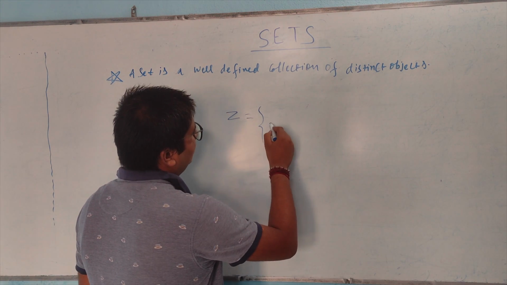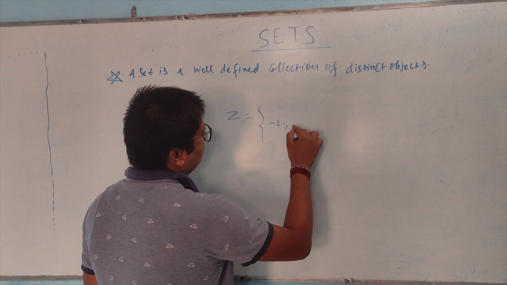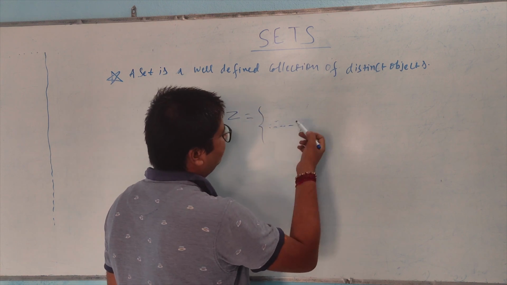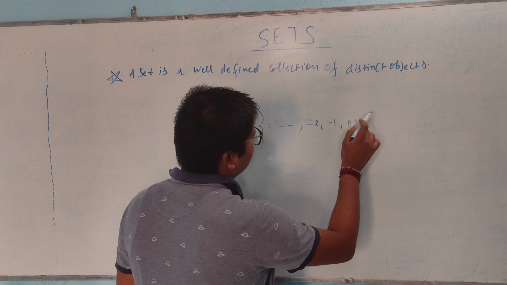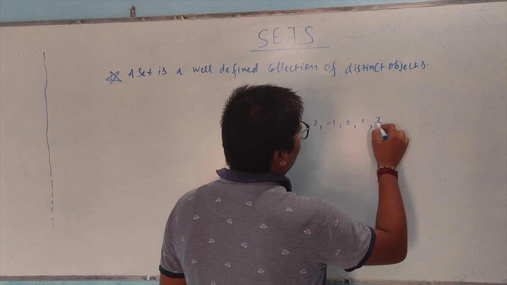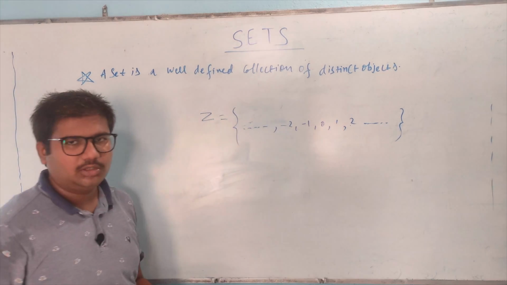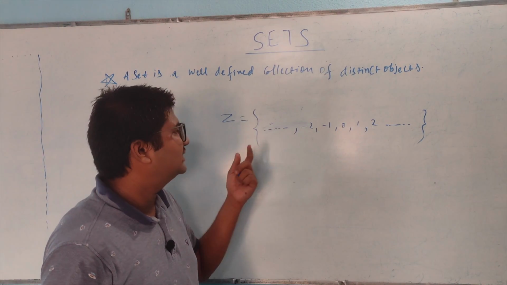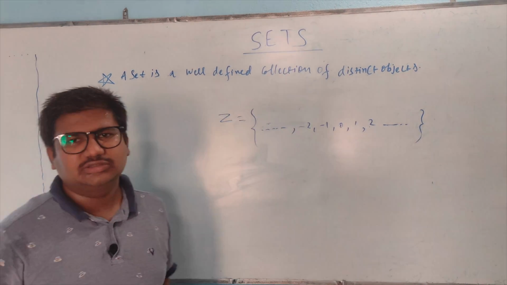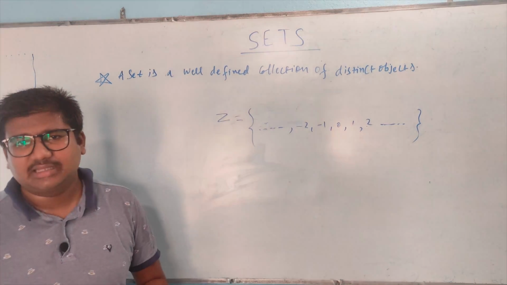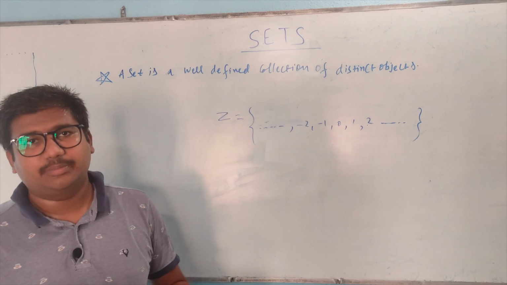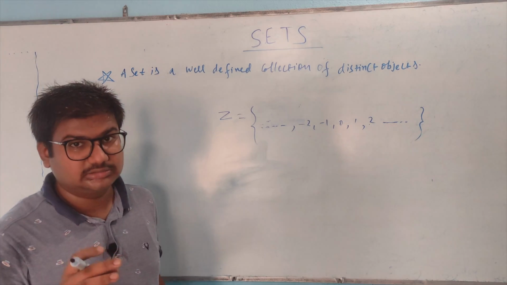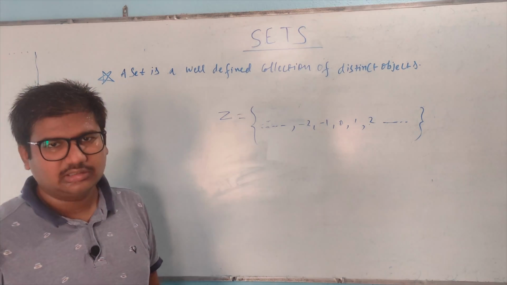Like we call it integers, like -2 or -1, or it might look like this: dot dot dot, from negative infinity to -2, -1, 0, 1, 2, like that. And so it is an infinite set. Do not worry if you are not getting this example, because I haven't told you yet about infinite sets and how to represent a set. That was just an example, like the example I gave earlier of the months of a year or the names of chapters in your mathematics textbook. So all these things are sets.